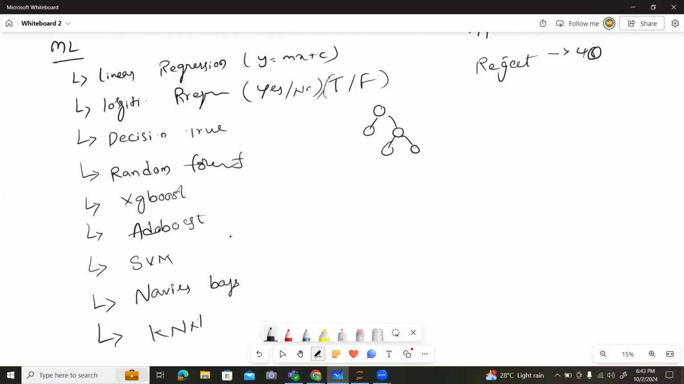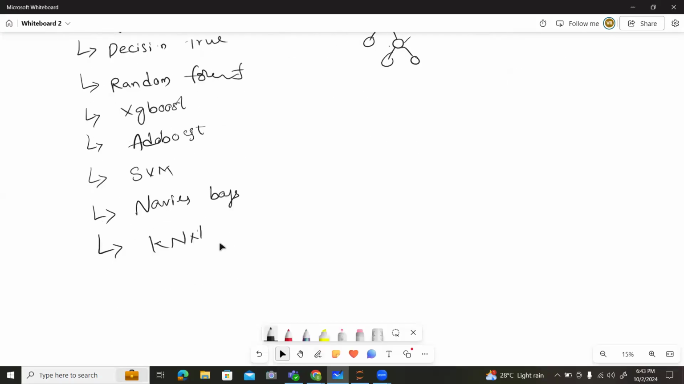Random forest is also a technique which works on decision trees. Similarly, XGBoost and AdaBoost are techniques that work completely on trees. SVM is a type of model where we can find the marginal points for the data. And Naive Bayes is a type of algorithm which completely works on the Bayes theorem. Everything depends upon the Bayes theorem.